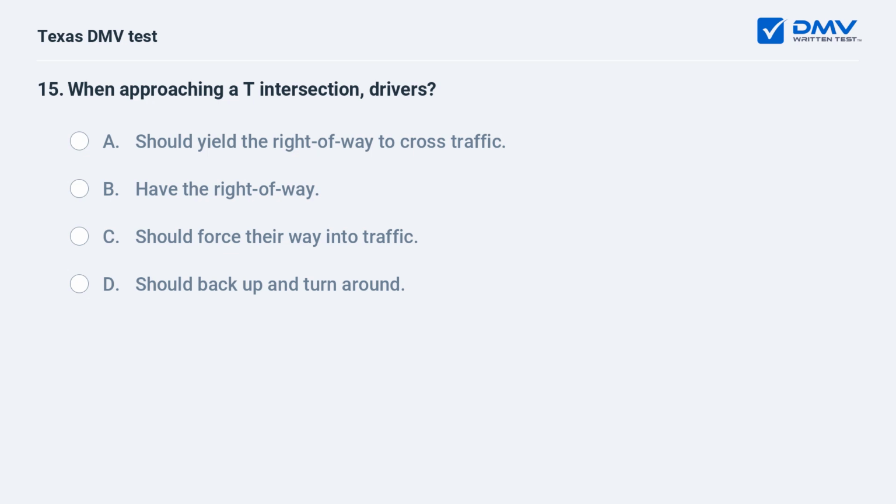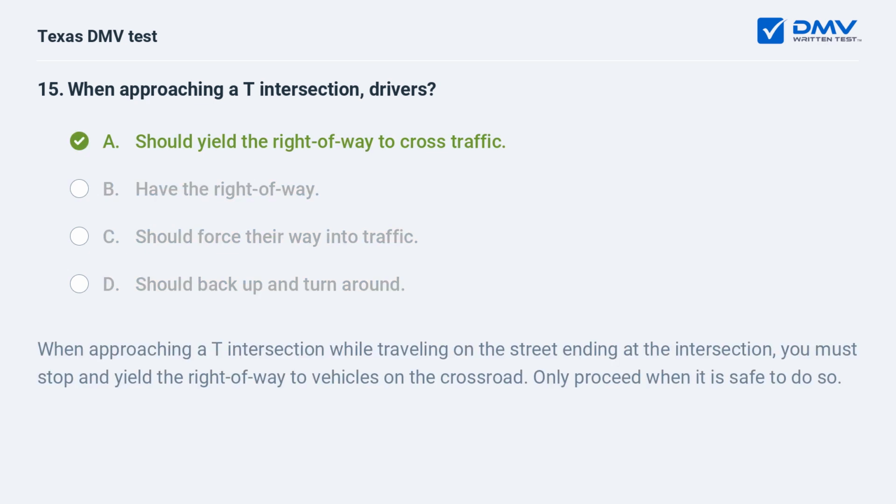When approaching a T intersection, drivers A. should yield the right-of-way to cross traffic. B. have the right-of-way. C. should force their way into traffic. D. should back up and turn around. A. should yield the right-of-way to cross traffic.